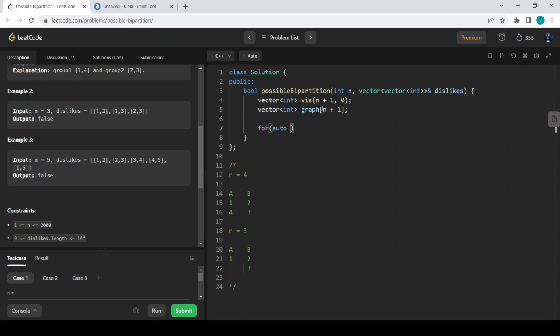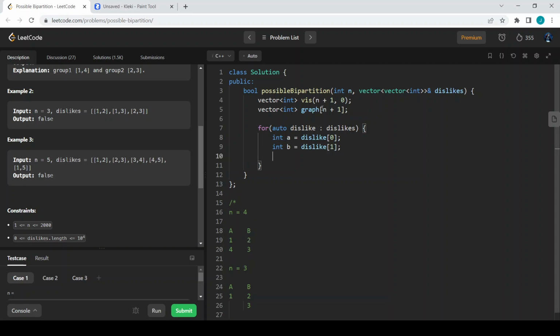We can iterate over the dislikes, dislike of my dislikes, where A is dislike of 0 and B is nothing but dislike of 1, and it is a bidirectional graph, bidirectional edge.